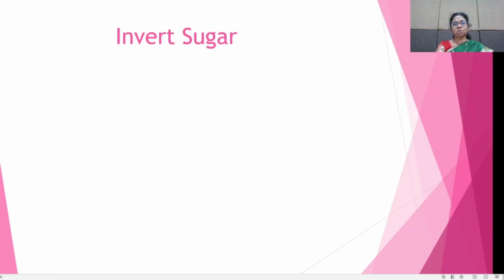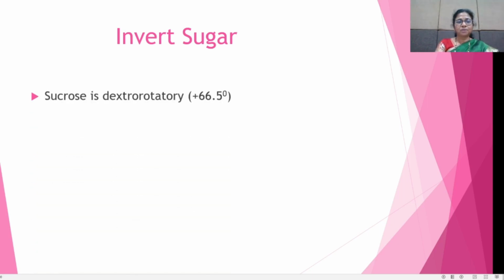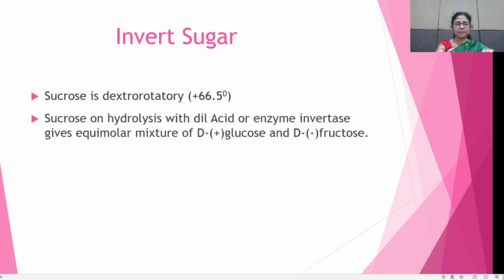Now see the invert sugar. What is the invert sugar? It is the most important point for your JEE and NEET exam. First, we know that sucrose is the combination unit of glucose and fructose. Sucrose is dextrorotatory. That means it rotates the plane polarized light toward the right side, and its rotation angle is plus 66.5 degrees.